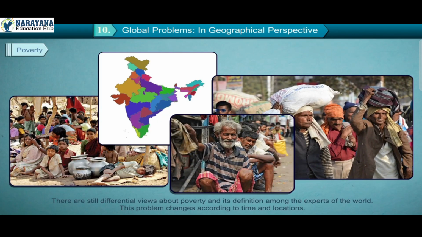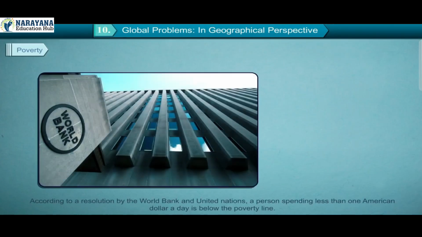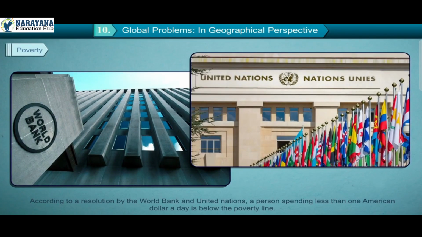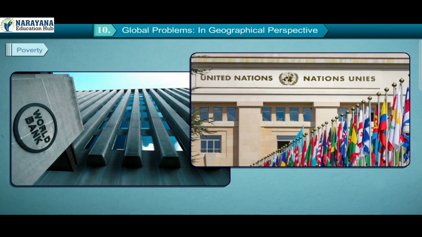There are still differential views about poverty and its definition among the experts of the world. This problem changes according to time and locations. In general, if a section of a society cannot satisfy its own necessary requirements, it is considered to be below the poverty line. According to a resolution by the World Bank and United Nations, a person spending less than $1 a day is below the poverty line.